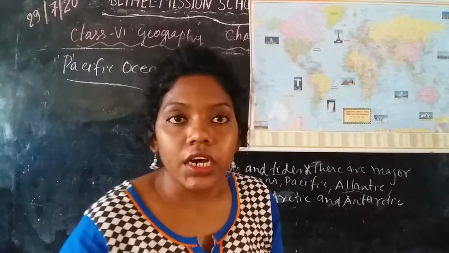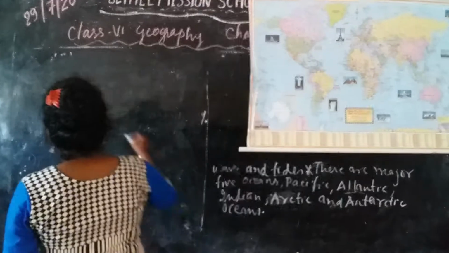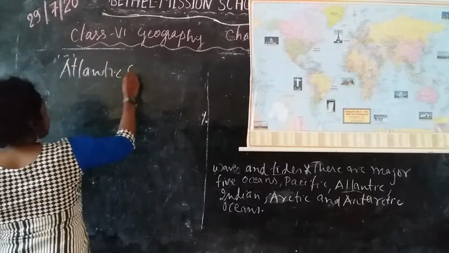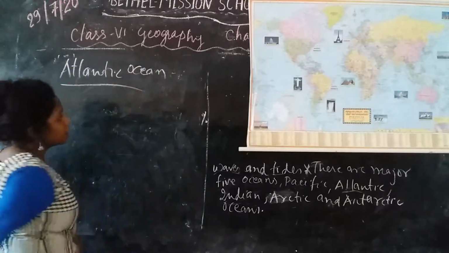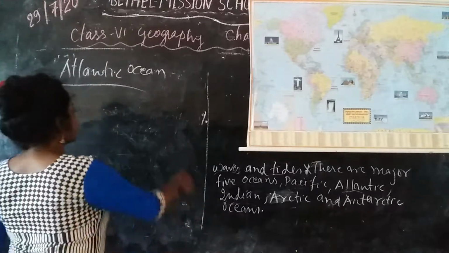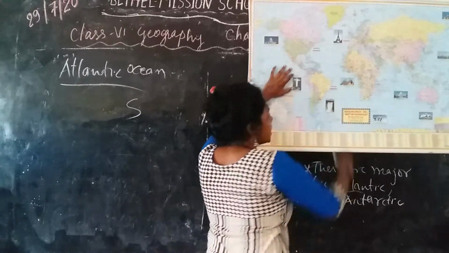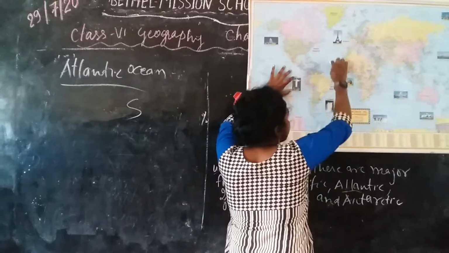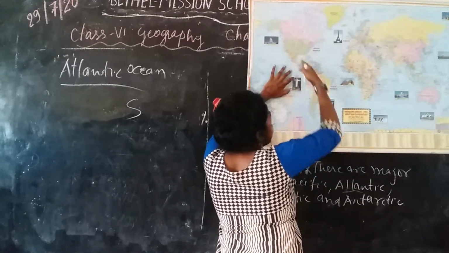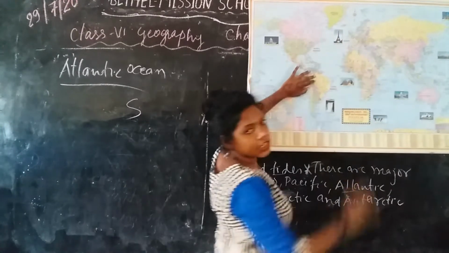Okay, next we are going to learn about the Atlantic Ocean. This ocean is present in between four continents, and it is S-shaped. You can see here is the Atlantic Ocean. It is surrounded by North America and South America in the west, and Africa and Europe in the east.